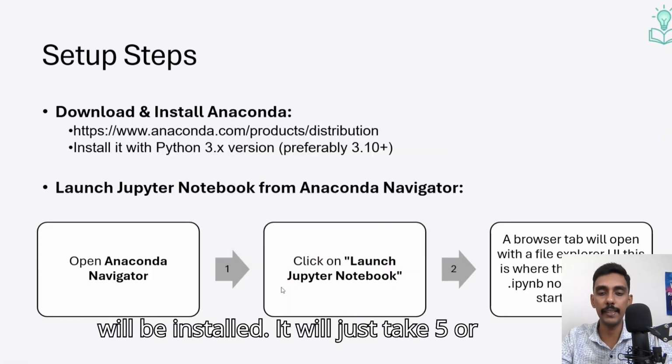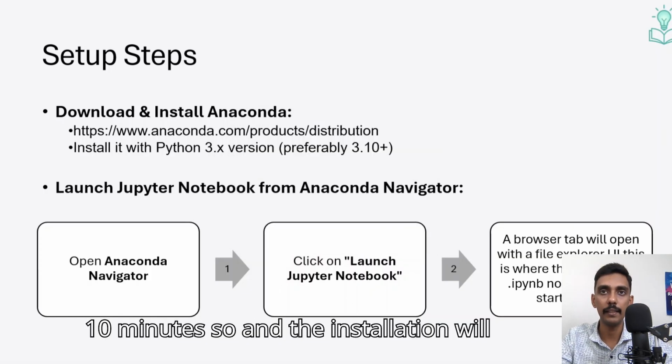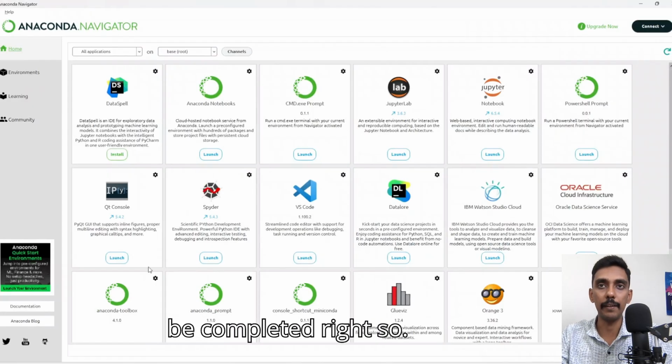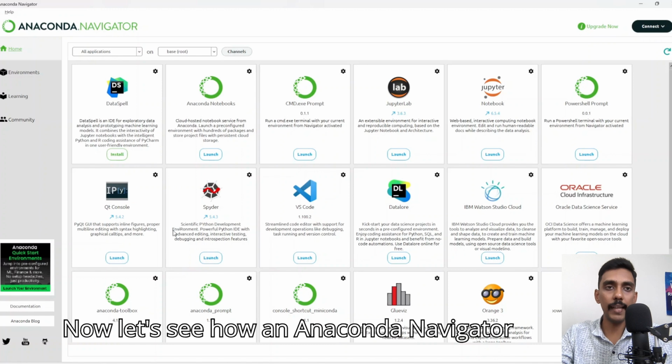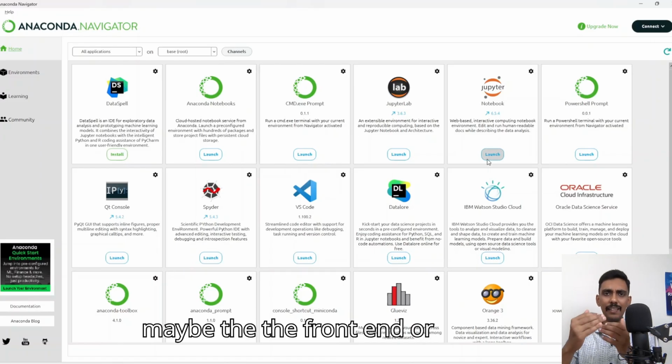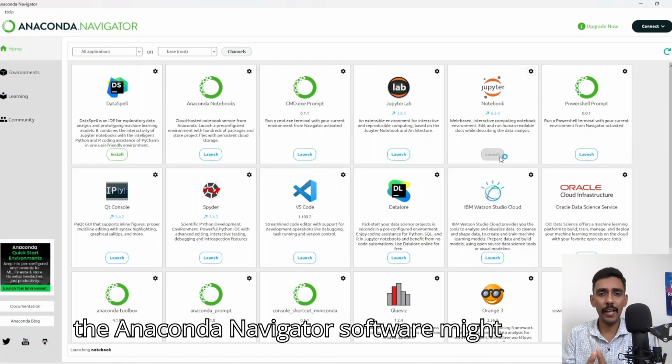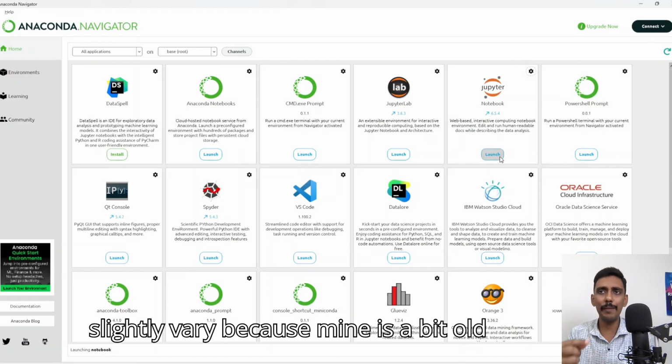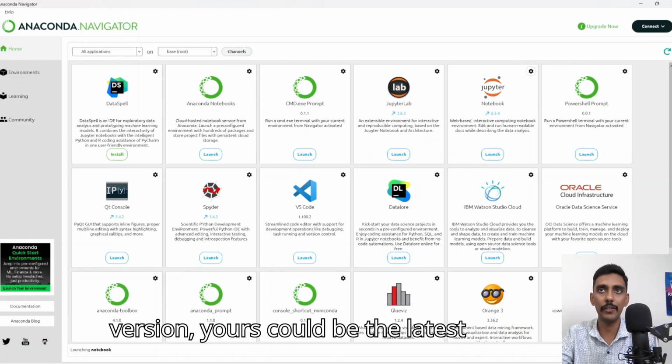It will be installed. It will just take 5 or 10 minutes, and the installation will be completed. Right. So now let's see how the Anaconda Navigator looks. Once it's installed, the front end of the Anaconda Navigator software might vary slightly because mine is a bit of an old version. Yours could be the latest version.